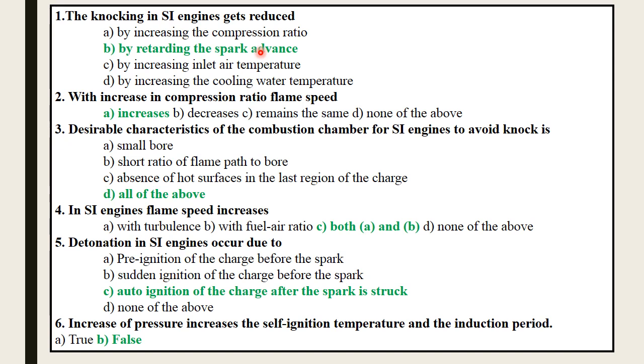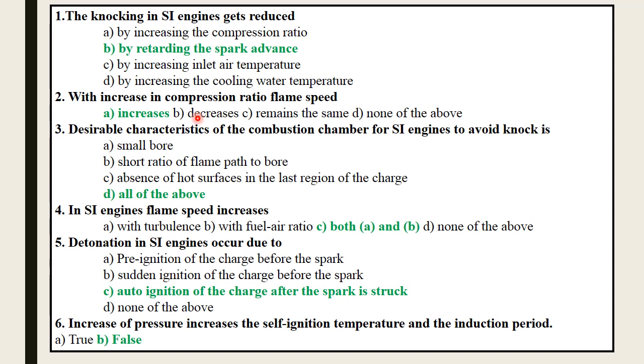Now second, with increasing compression ratio, the flame speed: options are increases, decreases, remains the same, none of the above. The correct option is increases. Why?